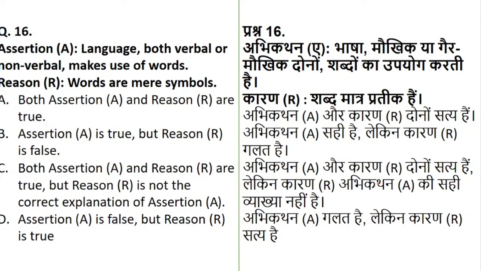The reason given is that words are mere symbols. So you have to look at the reason with the help of the assertion. Do not apply your own perception. Just look at the two statements, see whether they match up, and answer accordingly. I hope everyone is okay. Question 16 has started for everyone.